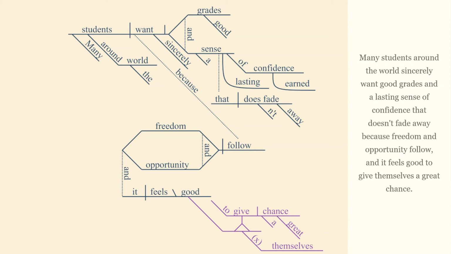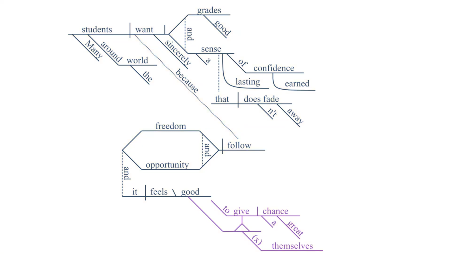To give is something called an infinitive, and that's because give is a verb, and anytime you have a verb that's preceded by the word to, that creates an infinitive. And in this case, to give is functioning like an adverb because it's modifying good. We actually have an infinitive phrase here, to give a great chance. So chance is the object of the infinitive.